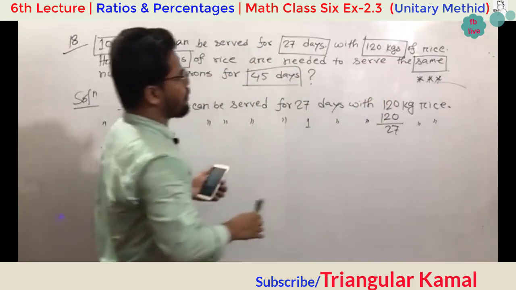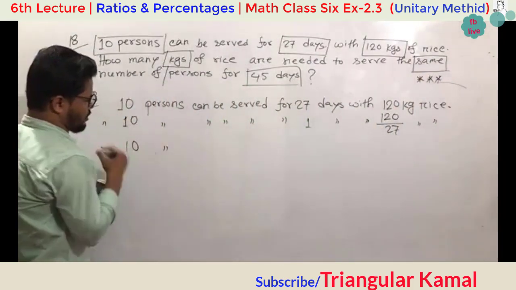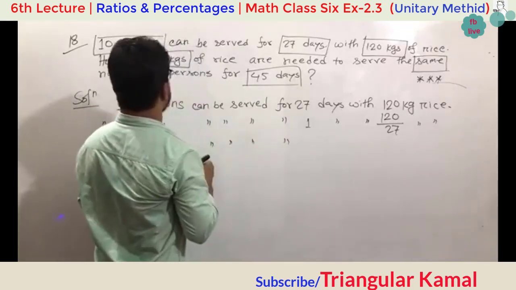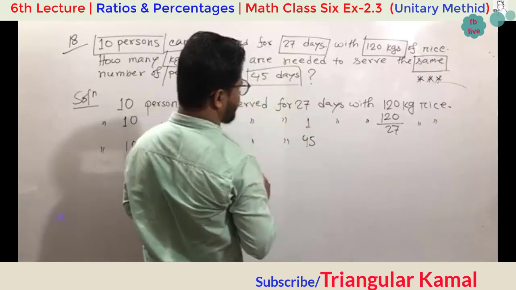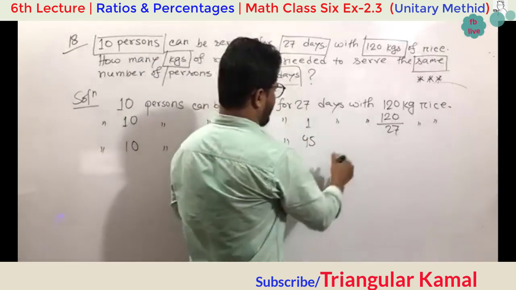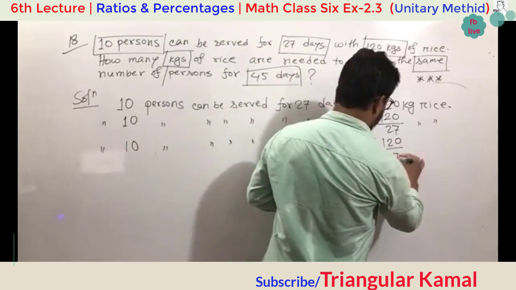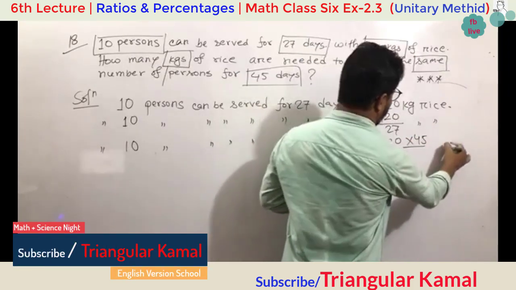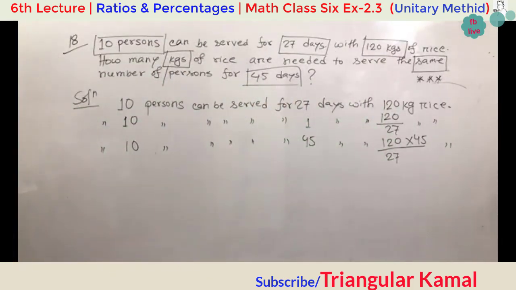Now our final information here, the same person, that means again you write the same persons. The fixed amount can be served for 45 days, with 120 divided by 27 multiplied by 45 days. So now do the calculation here. I think within a short time you will get your final result.